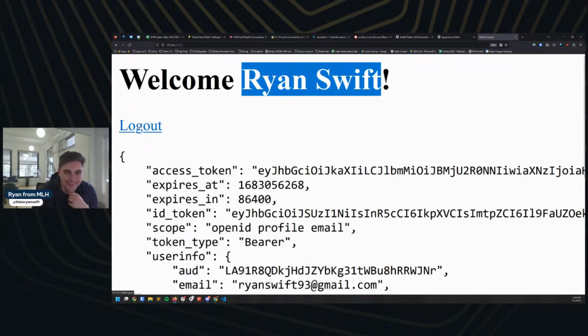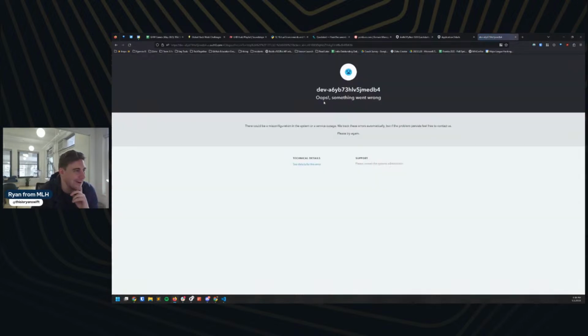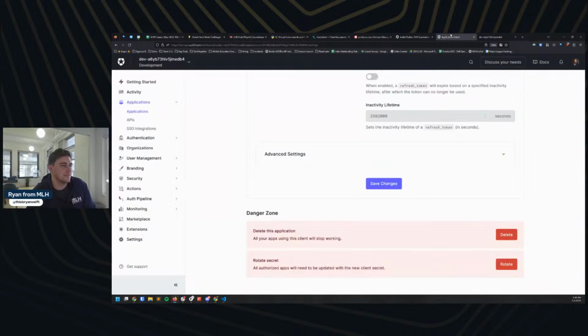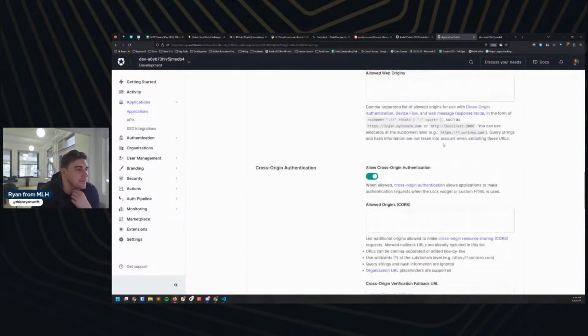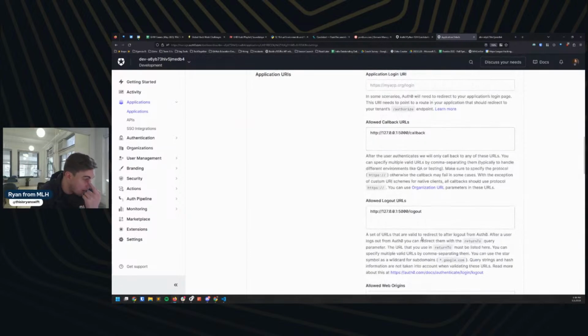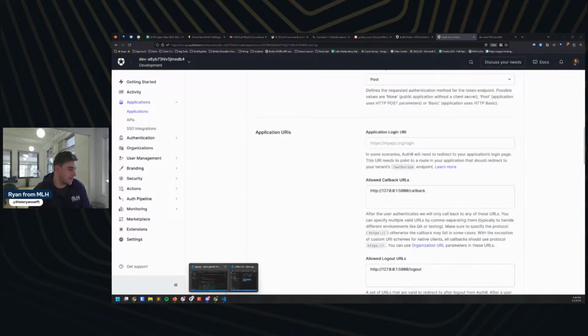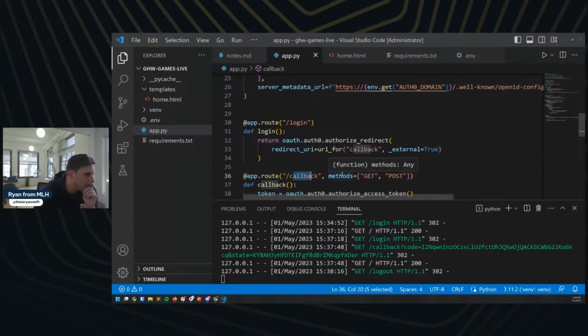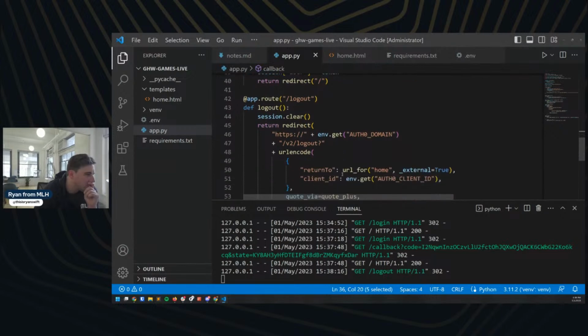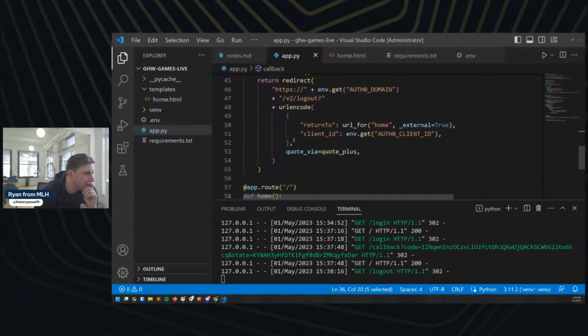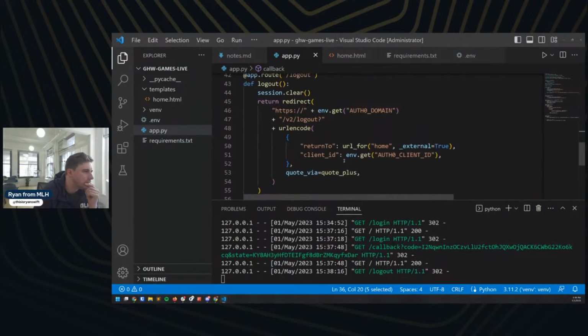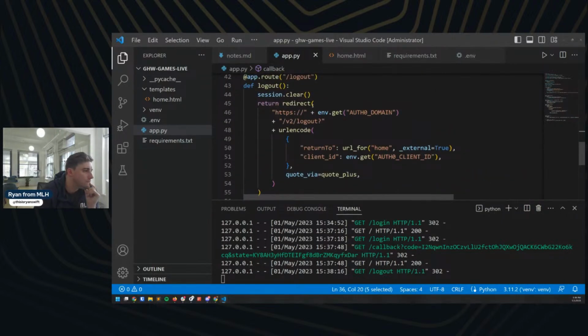Let's see if we can log out, and hopefully that works as well. Uh-oh, something went wrong. So let's see if we can figure out what went wrong here. We've got our logout set. Okay, let's take a look at our VS Code and see if there's anything in here. Okay, and it's going to redirect us to the logout.